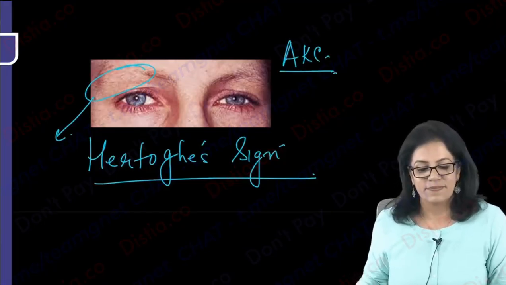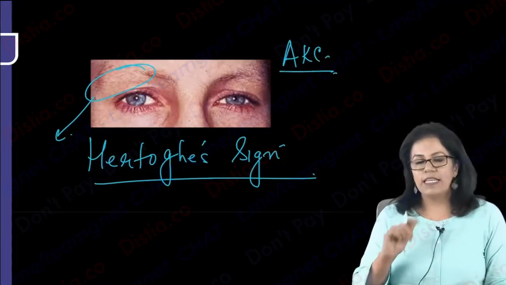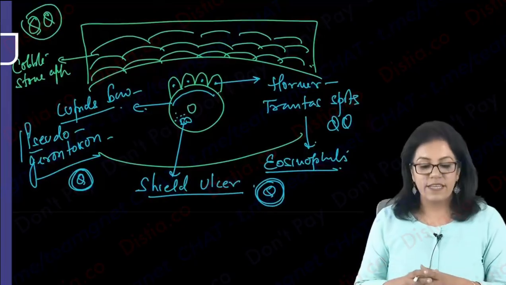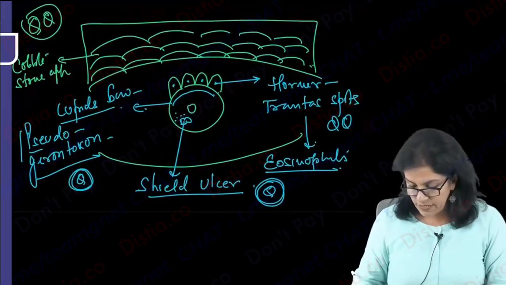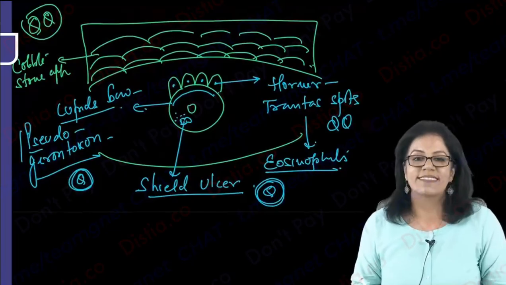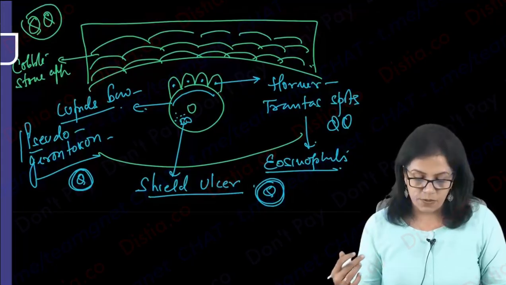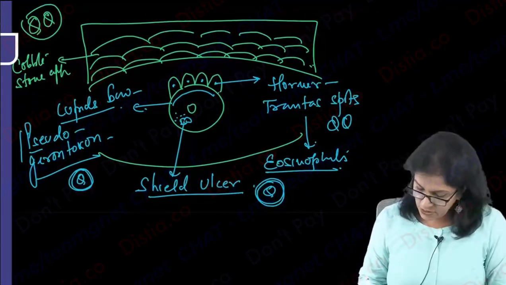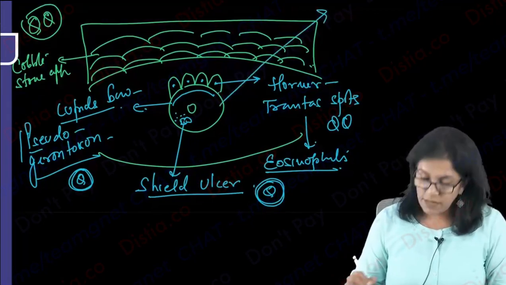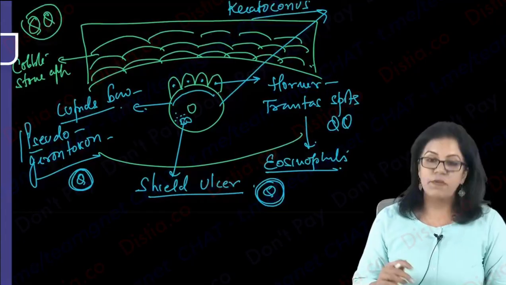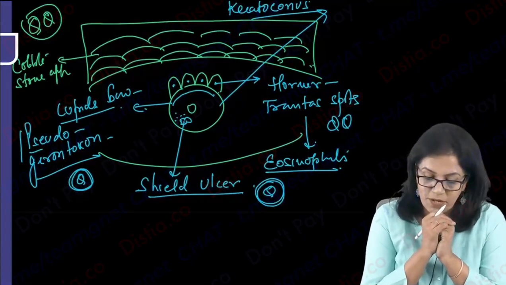Again, this is a feature of atopic keratoconjunctivitis. One more thing needs a mention. Go back to your vernal where you have made the diagram. Too much rubbing of the cornea can even lead to keratoconus. In vernal keratoconjunctivitis, children are prone to keratoconus. This is again due to constant rubbing. Denny Morgan folds is one, and this is again due to constant rubbing. This child of vernal keratoconjunctivitis can be prone to keratoconus. It's an important point, keep in mind.